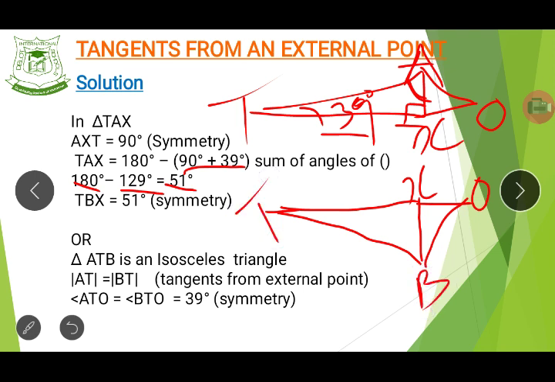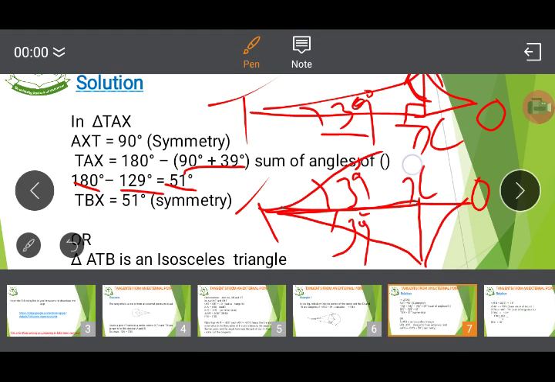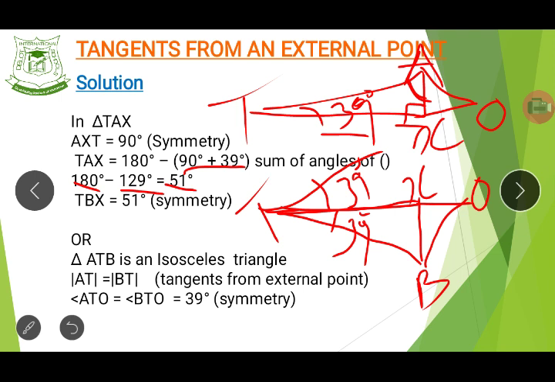This is our tangent. For the A, this side is 39, right? And remember that both angles are the same thing, because it's this line in the middle that separates them into two equal parts, two equal halves. So that means this side also will be what? 39 degrees. Do you see that now? Just as we can see here, angle A at T, O and angle B at T, O are also 39 degrees. Do you see that?